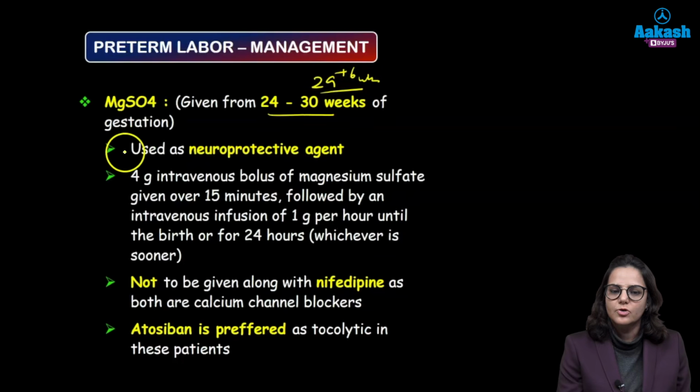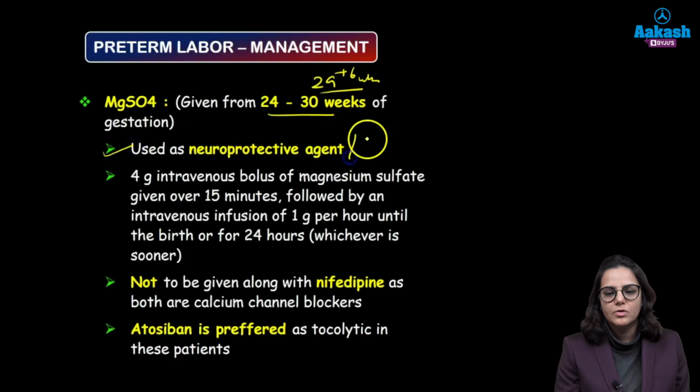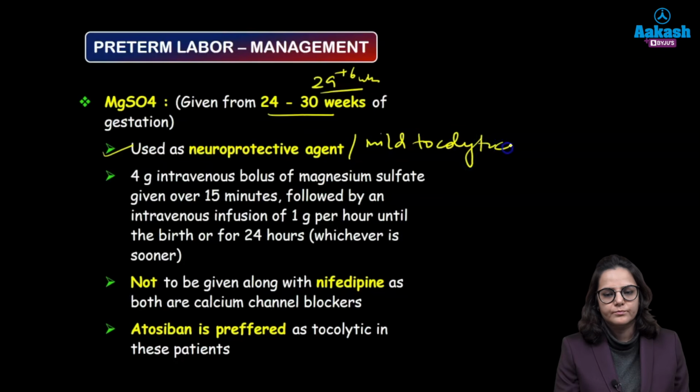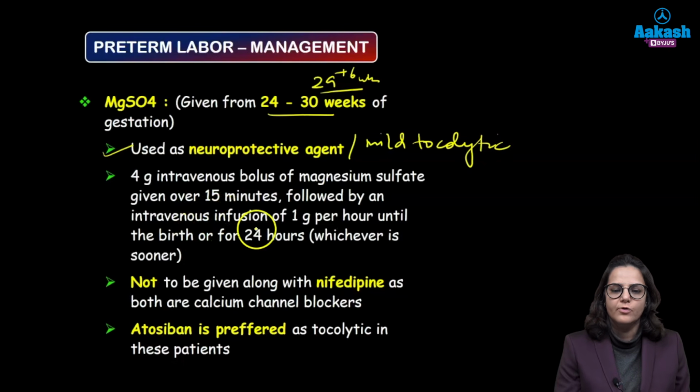Okay, so it is a neuroprotective agent. It is also a mild tocolytic. It is given as a 4 gram intravenous bolus of magnesium sulfate over 15 minutes, followed by an IV infusion of 1 gram per hour until birth or for less than 24 hours, whichever is sooner.